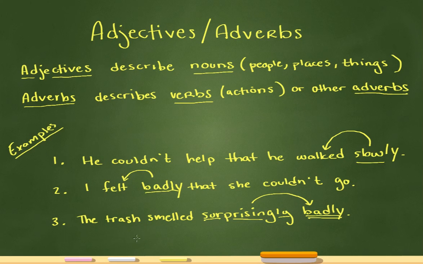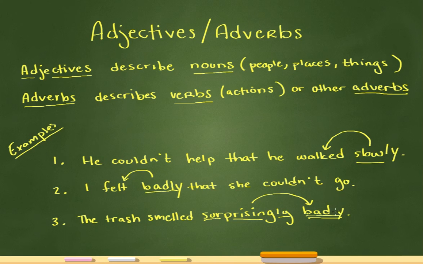Well, think about what it means to say how the trash smelled. That's basically saying the trash is going around sniffing things. It's smelling. That's not what you're trying to say. It's basically describing the smell. The smell is bad.